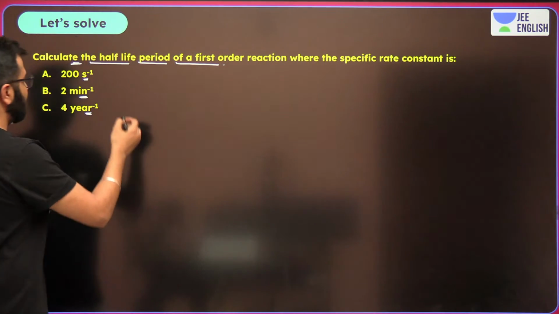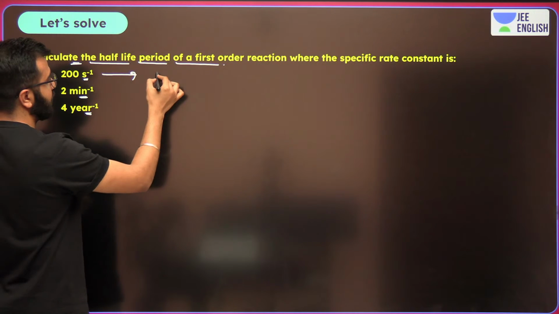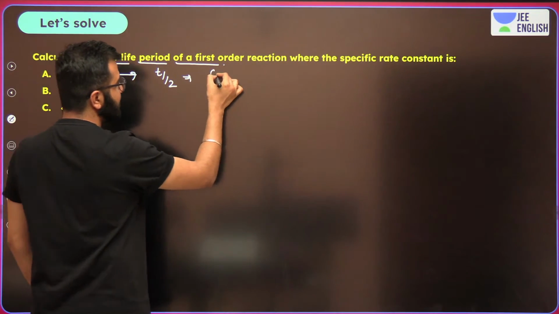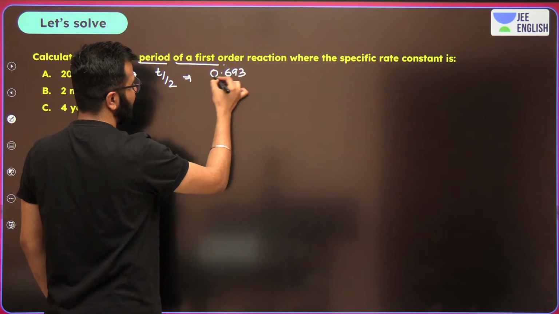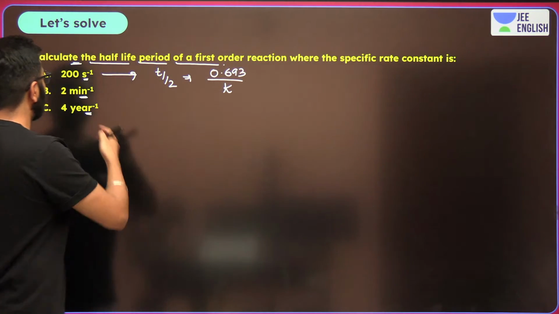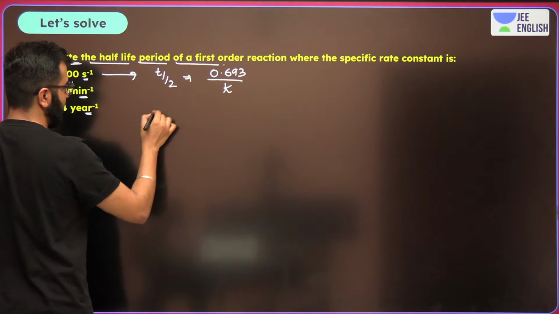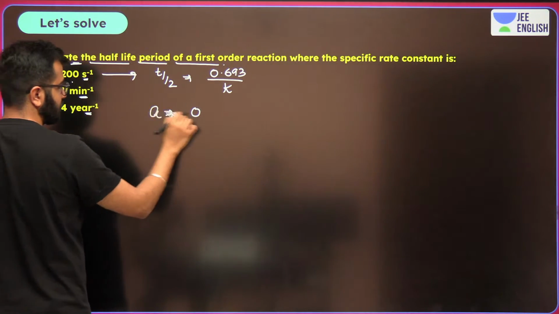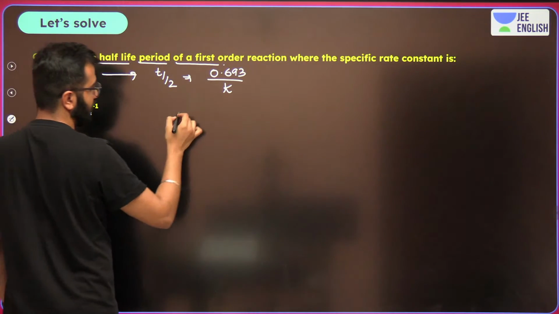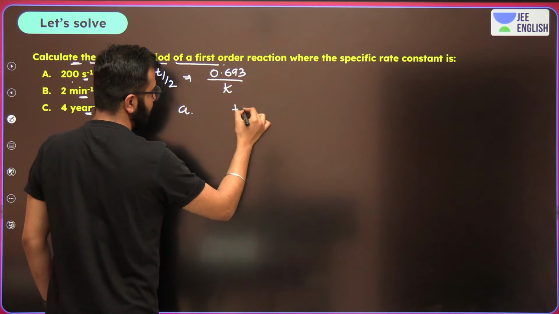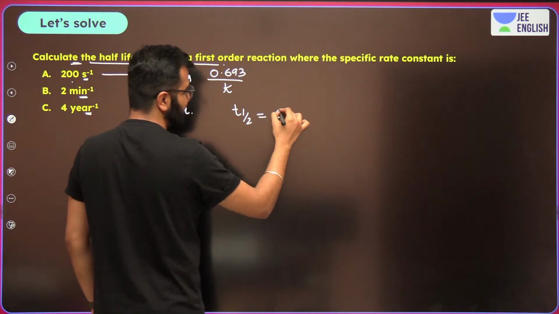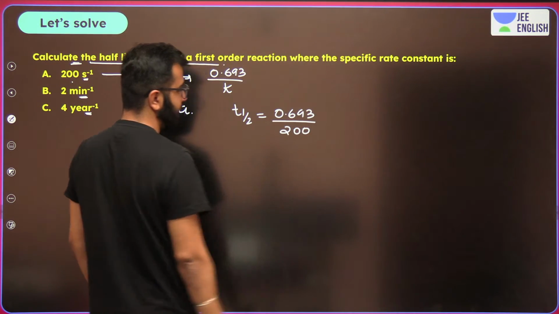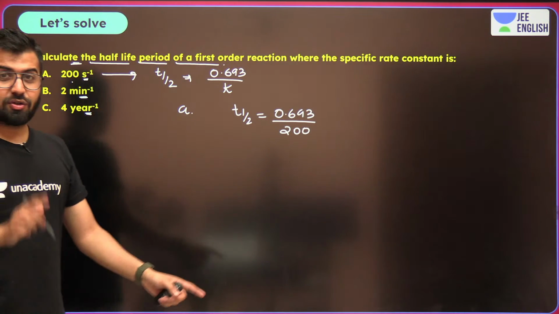Okay. And now what is the formula that you will use? For the half-life period, the formula that you have to use is 0.693 divided by K. So if you put the value of K in option A, half-life is going to be equal to 0.693 upon 200. The value that you will get is going to be in seconds.